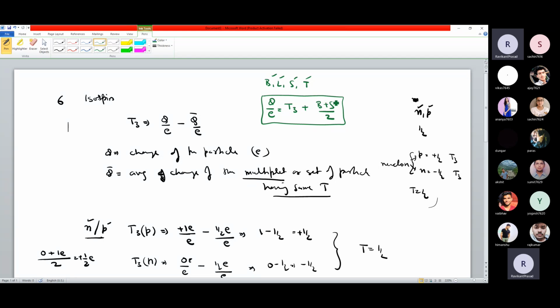This is the baryon number, this is strangeness, this is the third component of isospin, and this is your charge. So they are all interrelated. It means you can find the charge of any particle if you know these three quantities. If you know its baryon number, strangeness and T3, then you can find the charge of that particle. You can predict the charge. So you can design a particle, and in that design you know which quarks you have put in. Using that knowledge you can say that the charge of that particle will be this, that I predict. So when it is measured, you will get the same thing.